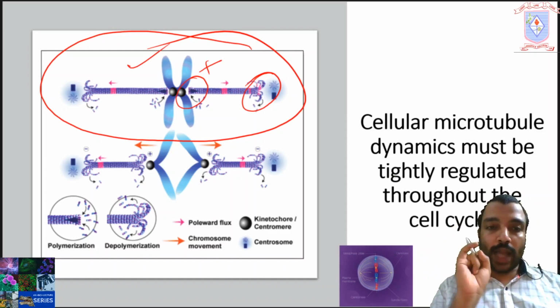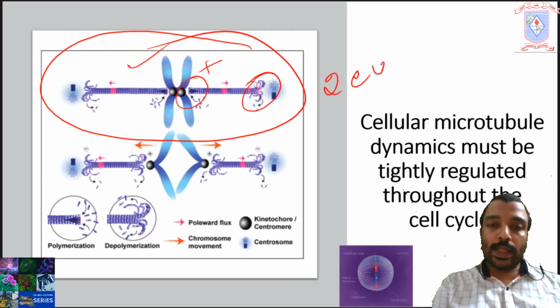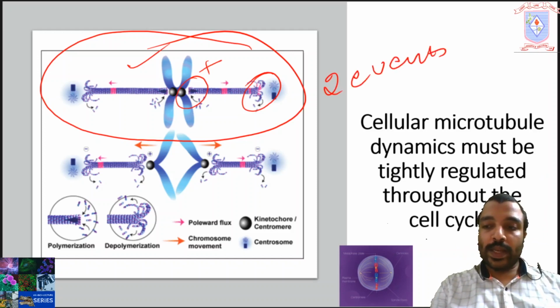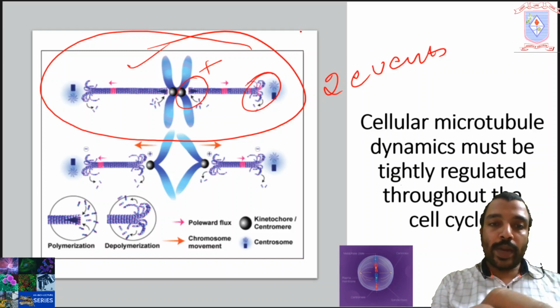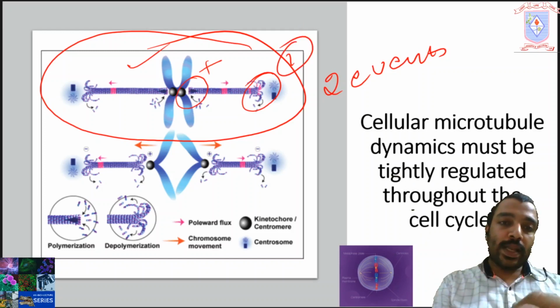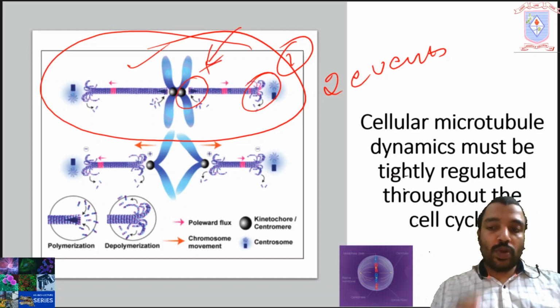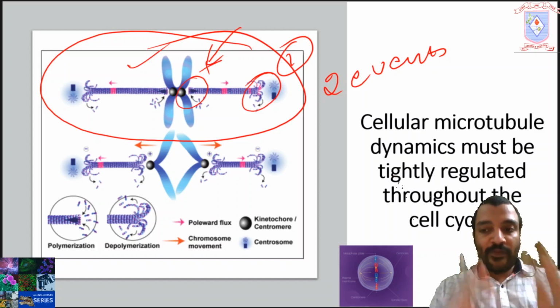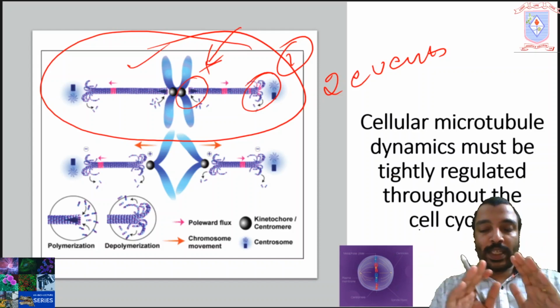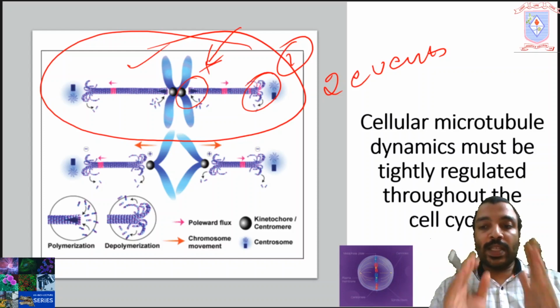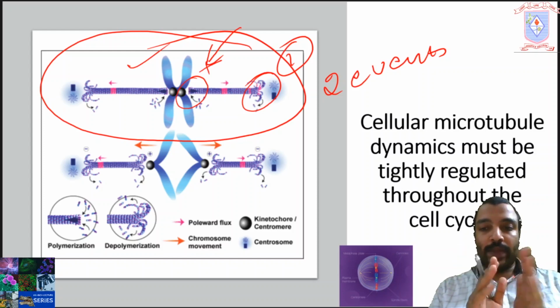Of these, kinetochore microtubules undergo two events. Which are they? One is depolymerization at the minus end. Next is polymerization of monomers at the plus end. The important thing to know is that in M phase, the rate of polymerization and depolymerization is roughly similar.